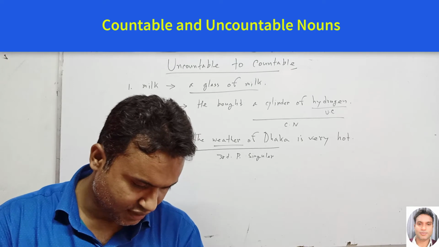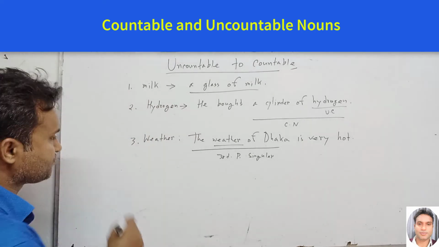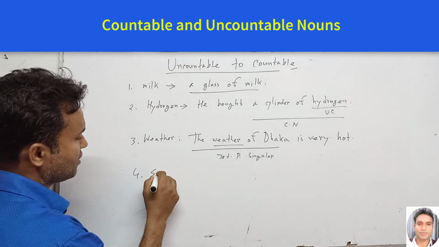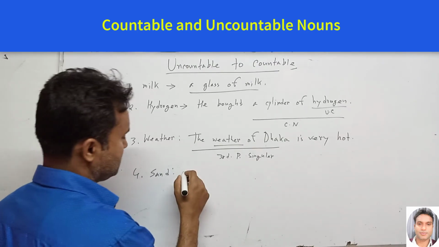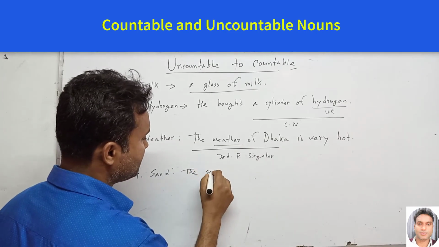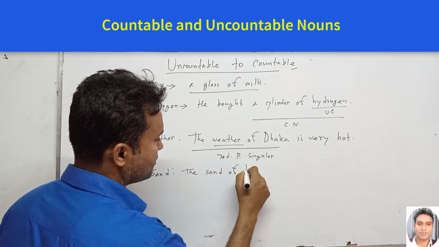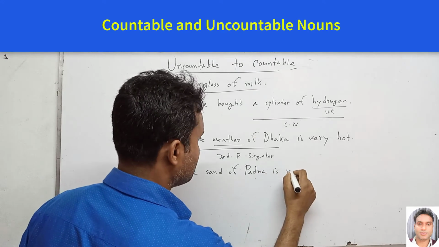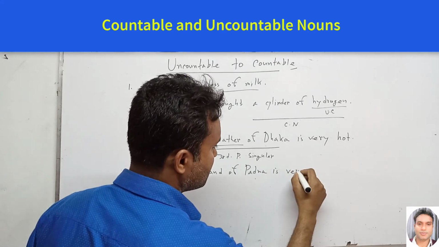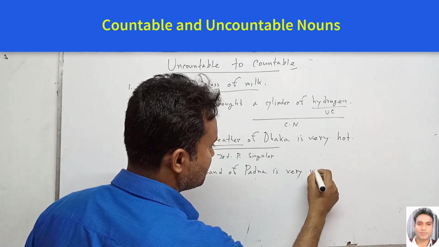Next one, material. The sand, we can say. Sand is generally an uncountable noun, but the sand of Padma is very useful.